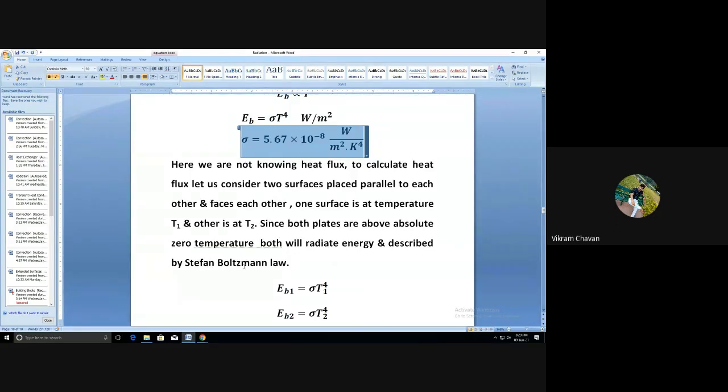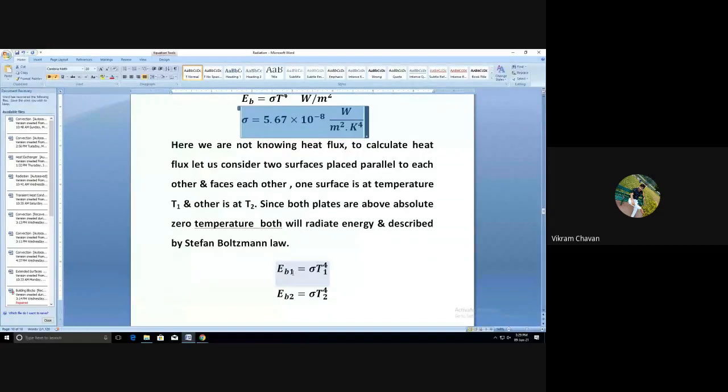So according to the Stefan-Boltzmann law, the emissive power of black body 1, E suffix B1, will be equal to sigma multiplied by T1 raised to 4. And similarly, the emissive power of black body 2, E suffix B2, will be equal to sigma multiplied by T2 raised to 4.